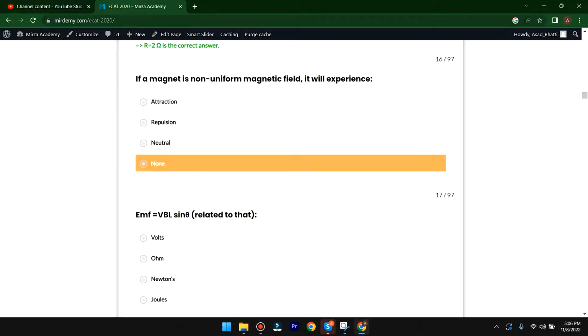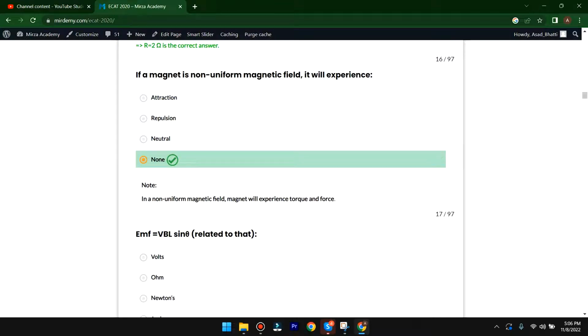So here is the D option, because in a non-uniform magnetic field, a magnet will experience torque and force, and torque and force is not mentioned in this MCQ. So the D option is correct. The next MCQs.